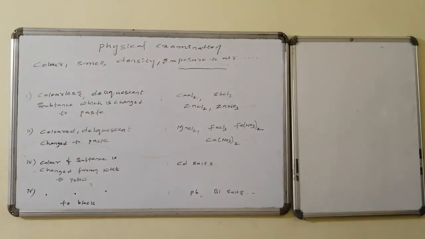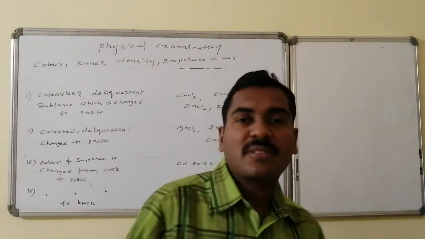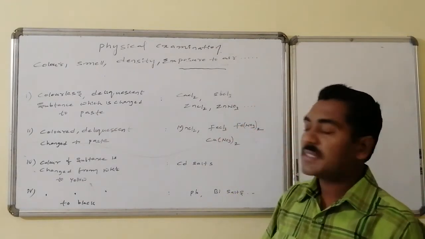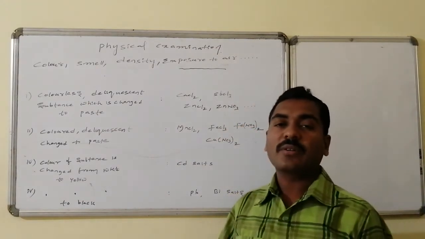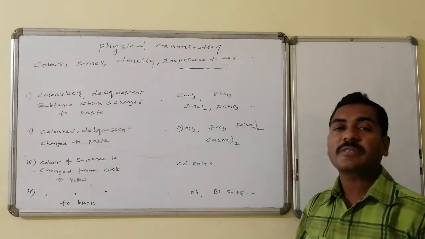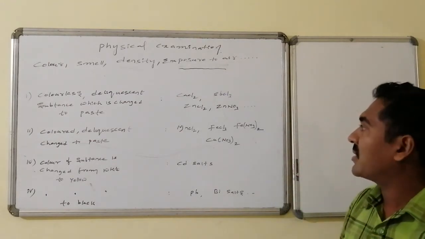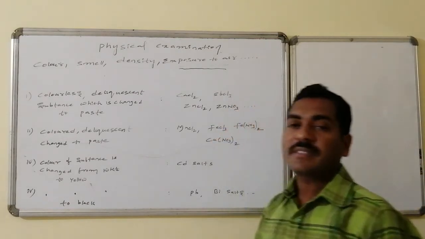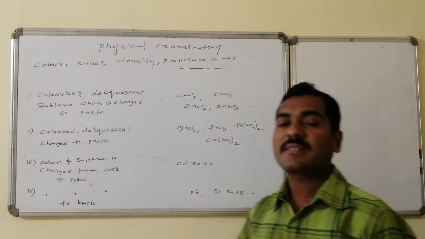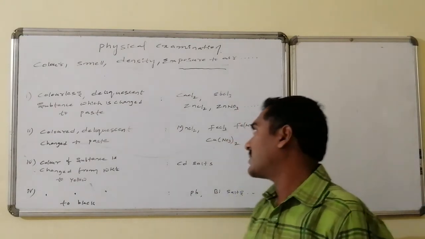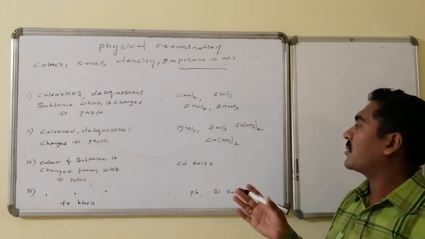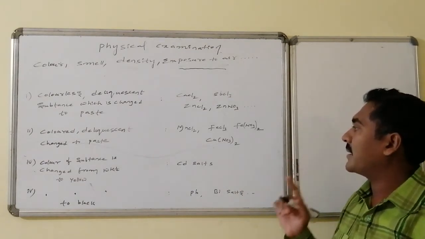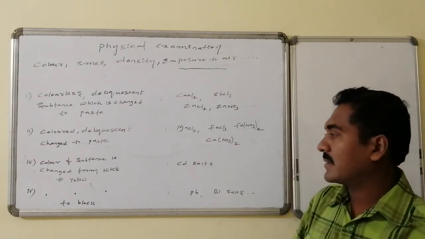Compounds on exposure to air. Some substances which are colorless but deliquescent change to paste because they take water from the moisture. Such compounds may be calcium chloride, antimony chloride, zinc chloride, and zinc nitrate. Whereas colored deliquescent substances, that is colored substances which are deliquescent in nature and change to paste: magnesium, manganese chloride, that is ferric chloride, ferric nitrate, ferrous nitrate, followed by copper nitrate are the examples.